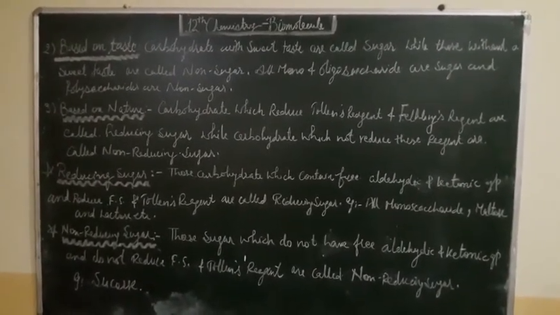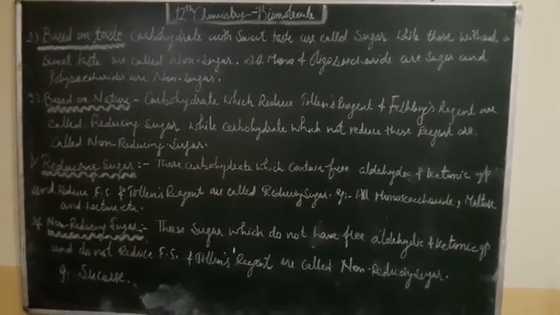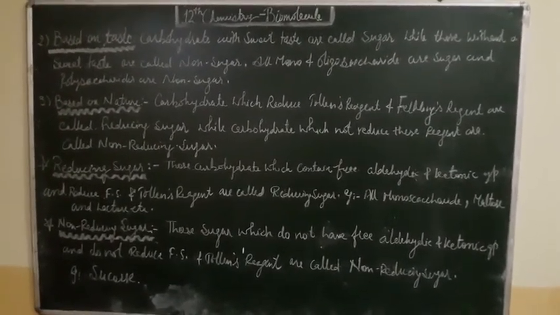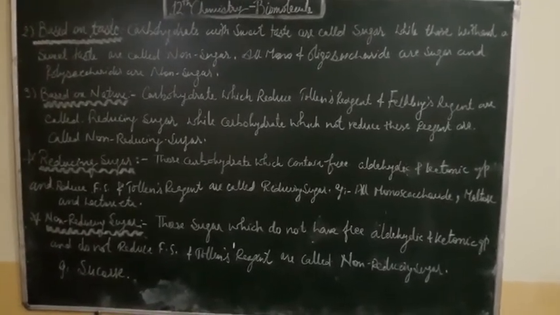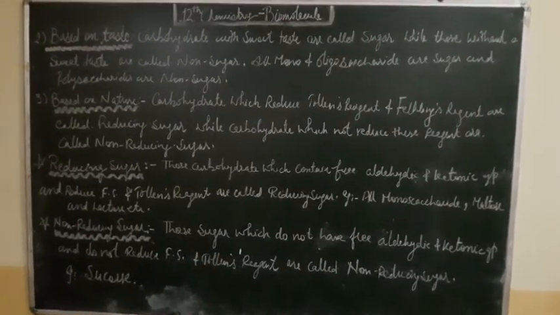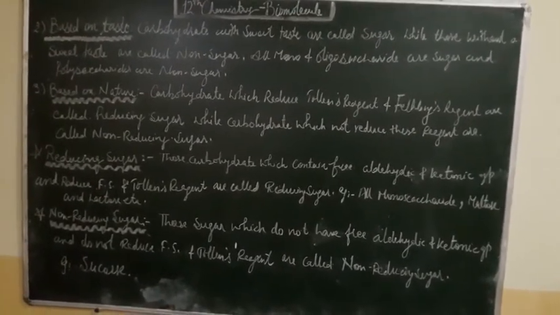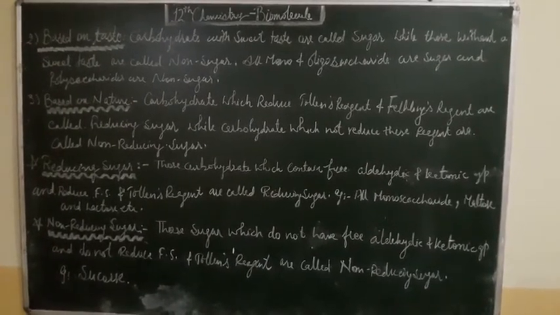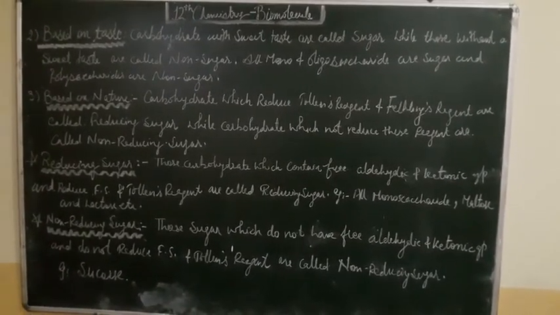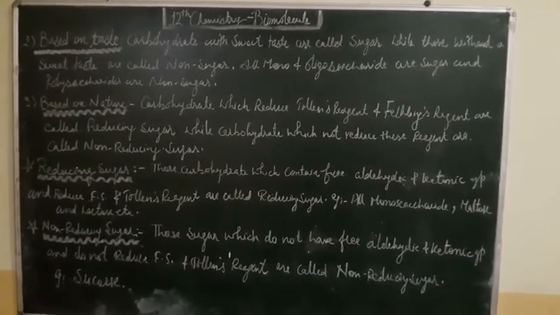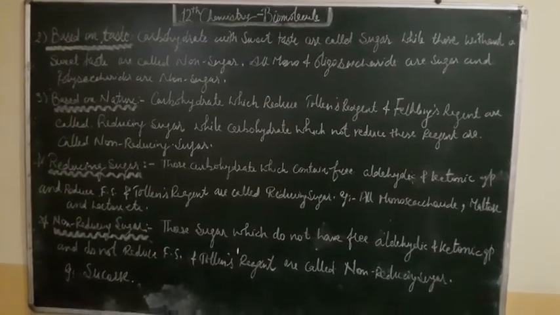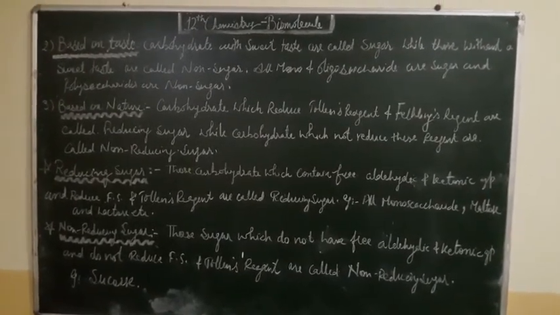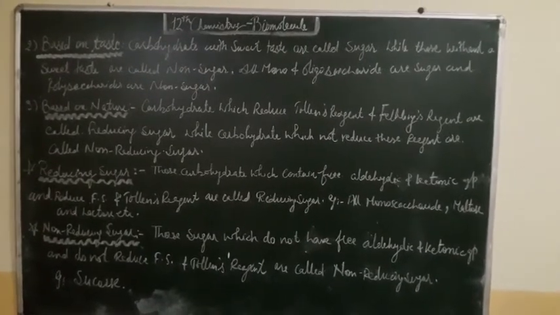The third classification is based on nature. Carbohydrates which reduce Tollens' reagent and Fehling's solution are called reducing sugars, while the carbohydrates which do not reduce these reagents are called non-reducing sugars. I repeat: based on nature, carbohydrates which reduce Tollens' reagent and Fehling's solution are called reducing sugars, and those which do not are called non-reducing sugars. Tollens' reagent is ammoniacal silver nitrate.